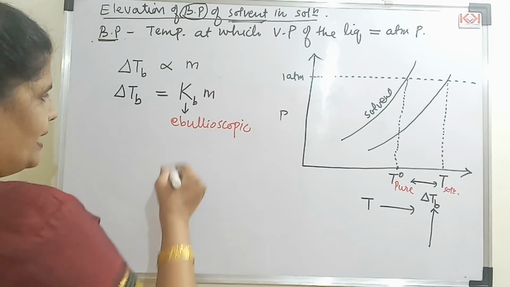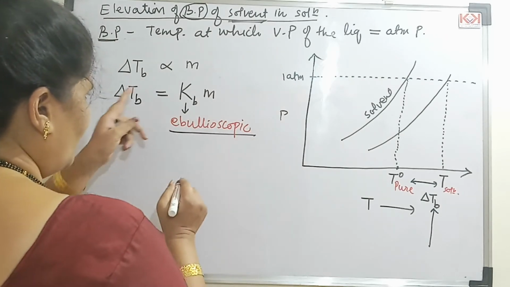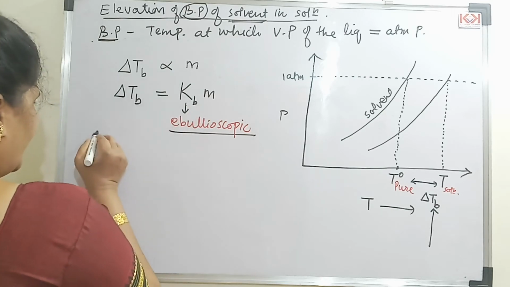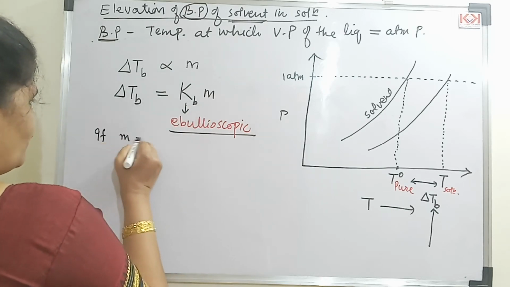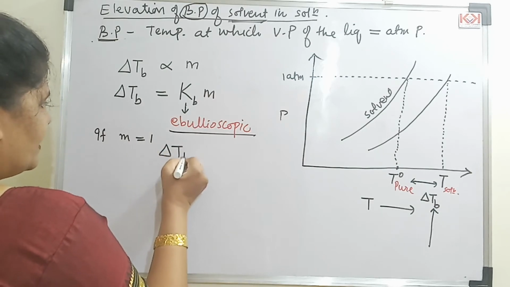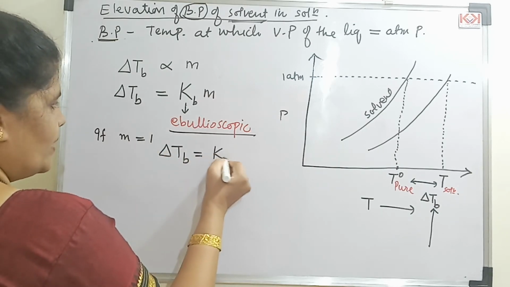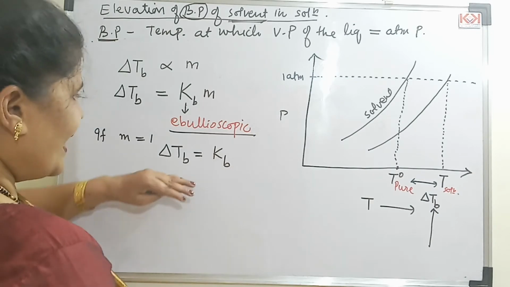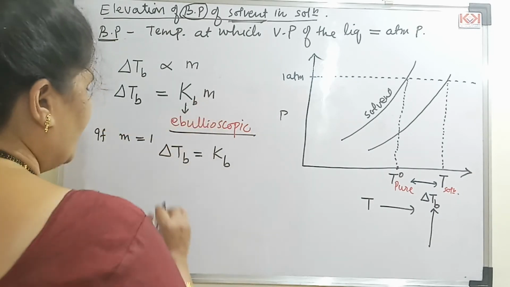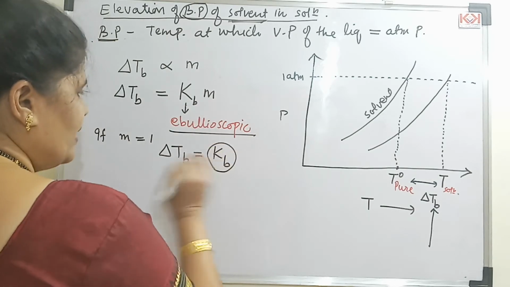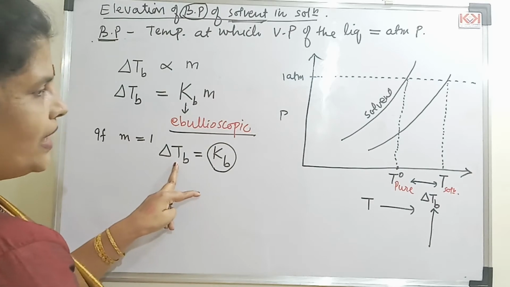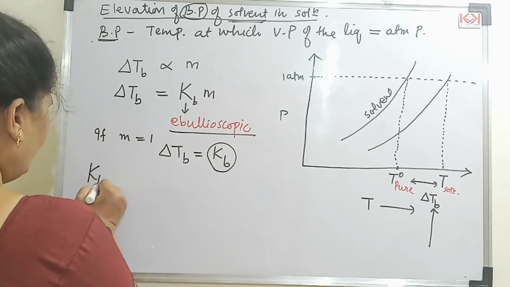Now let us see what this ebullioscopic constant is. How can you define this? Suppose the molality of the solution is 1, then what will be your expression? Delta TB is equal to KB, right? This is the expression when the molality of the solution is 1. Now let us define this ebullioscopic constant. The ebullioscopic constant is the elevation in the boiling point.